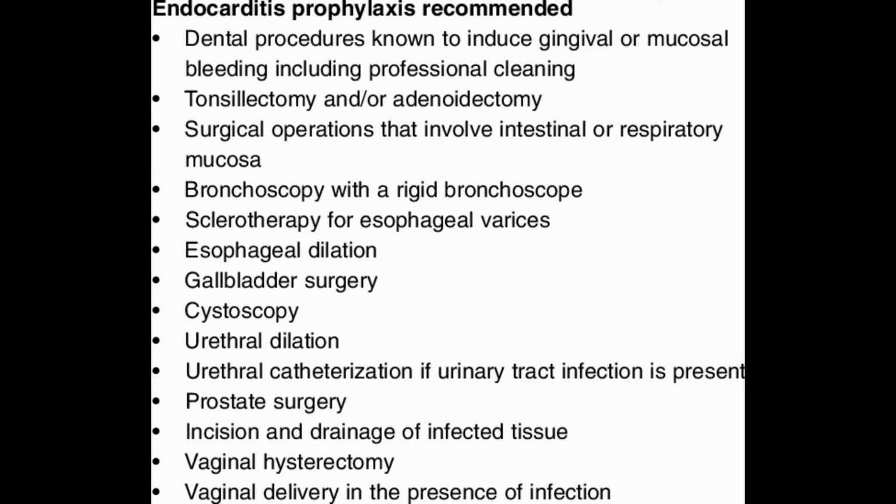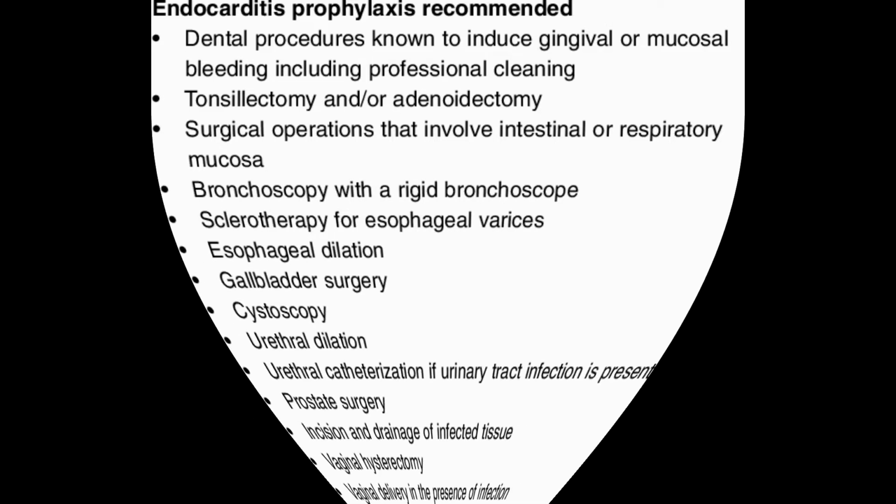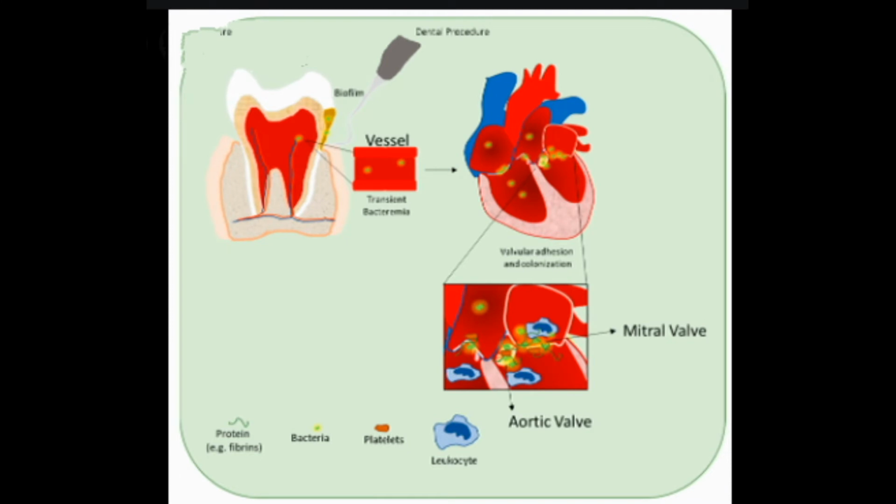3. Clumps of bacteria and cells, or vegetation, form on the heart valves. These clumps make it harder for the heart to work properly. 4. They can cause abscesses on the valves and the heart muscle, damage tissue, and lead to abnormalities in electrical conduction. 5. Sometimes, a clump can break off and spread to other areas, such as the kidneys, lungs, and brain.